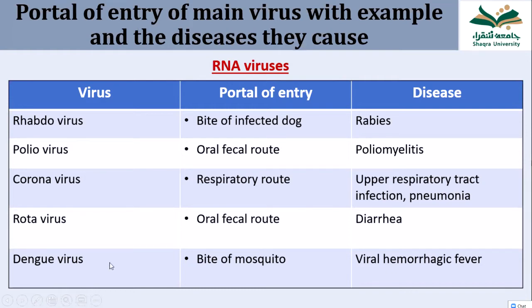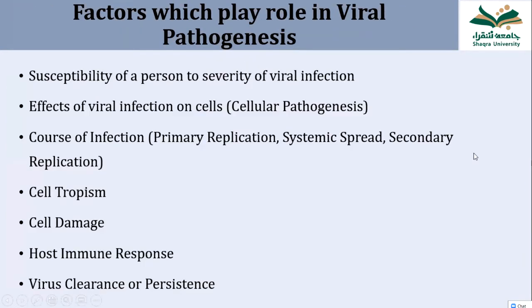Next, dengue virus. It is transmitted by the bite of a mosquito, and it causes viral hemorrhagic fever. So these are a few RNA viruses we listed here. Otherwise, there is a long list. We will be discussing them in the respective blocks with their respective diseases. Only this much you have to look for, as an example here.